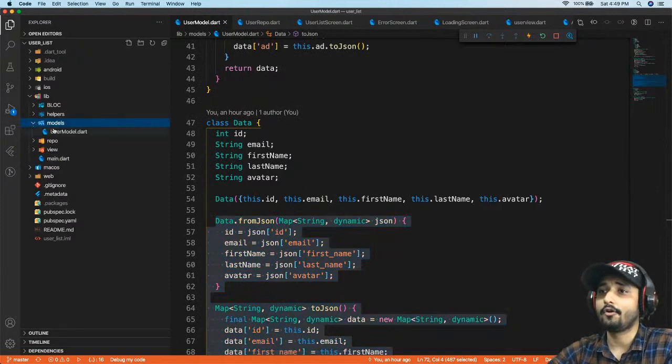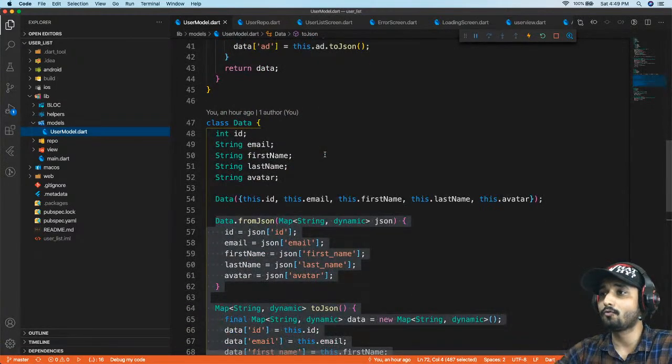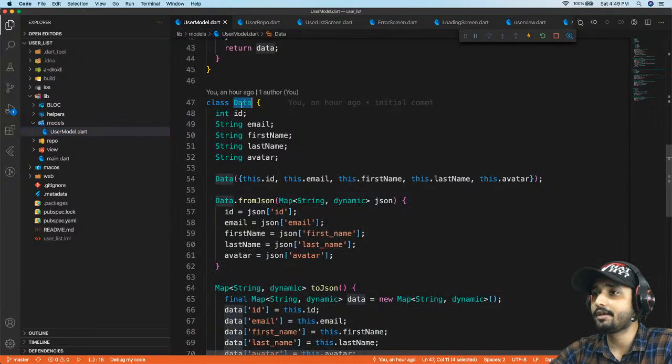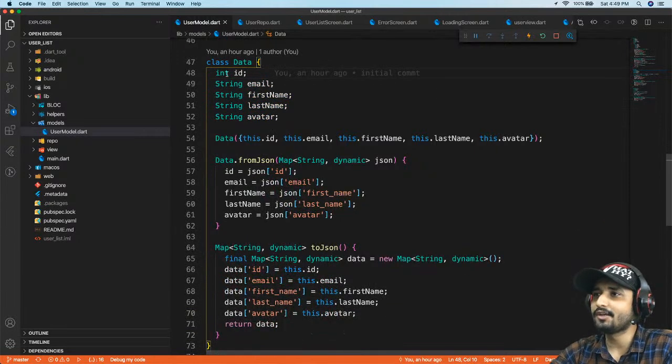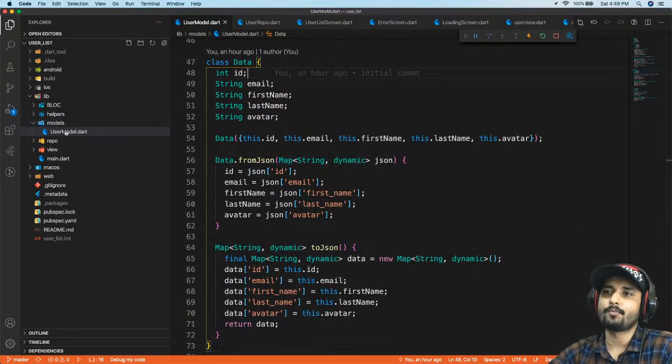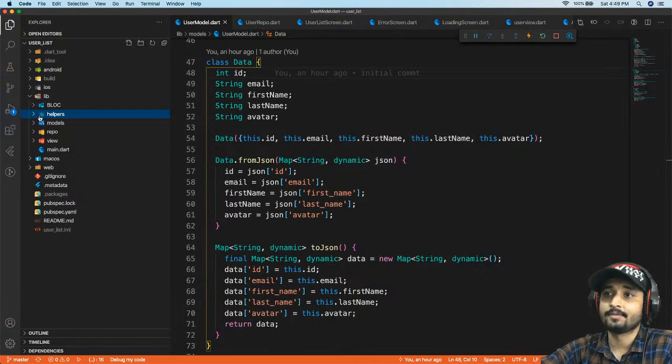Okay, so we are ready with our model. Right over here you can see we have a model, but let's take a look at what we have inside our data. Inside data we have something called ID, email, first name, last name, and avatar, right? So almost all these five fields we are using in our UI, and this is the important part right now. You can see over here we are parsing it using a user model, but inside the helpers we just got the JSON, right? We have not converted that into a list. So let's go ahead and try to convert that to a list, right?